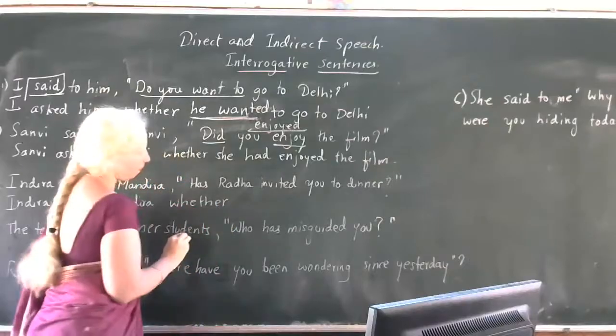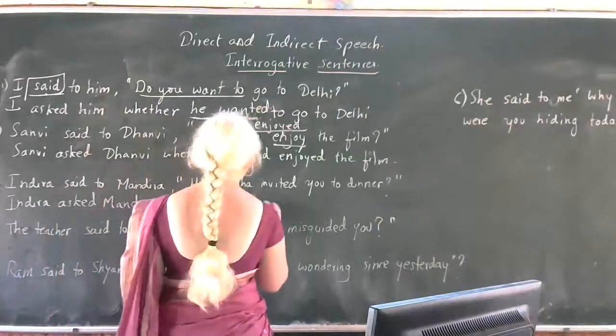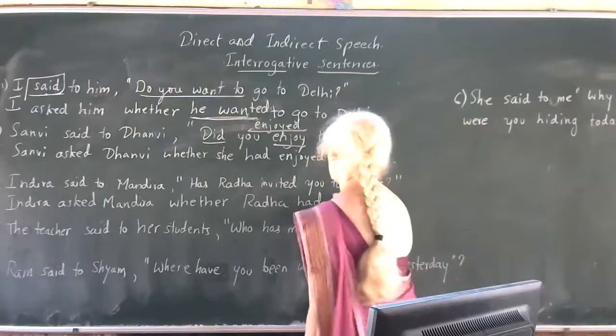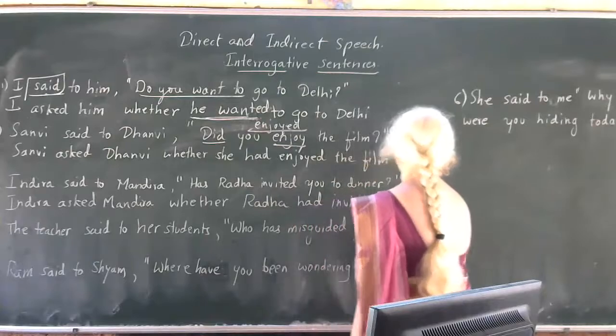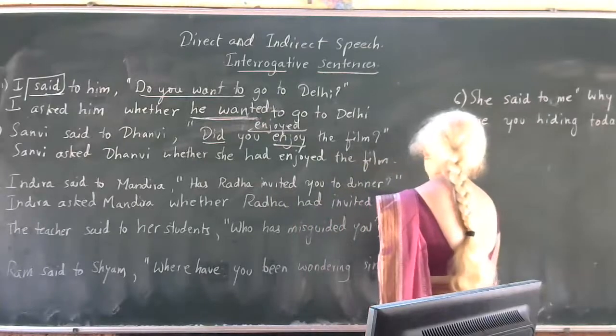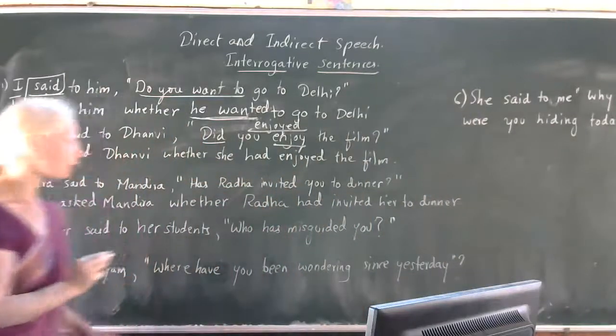Whether Radha had invited her to dinner. Exactly, your answer is correct. Whether Radha had invited her to dinner is the correct answer.